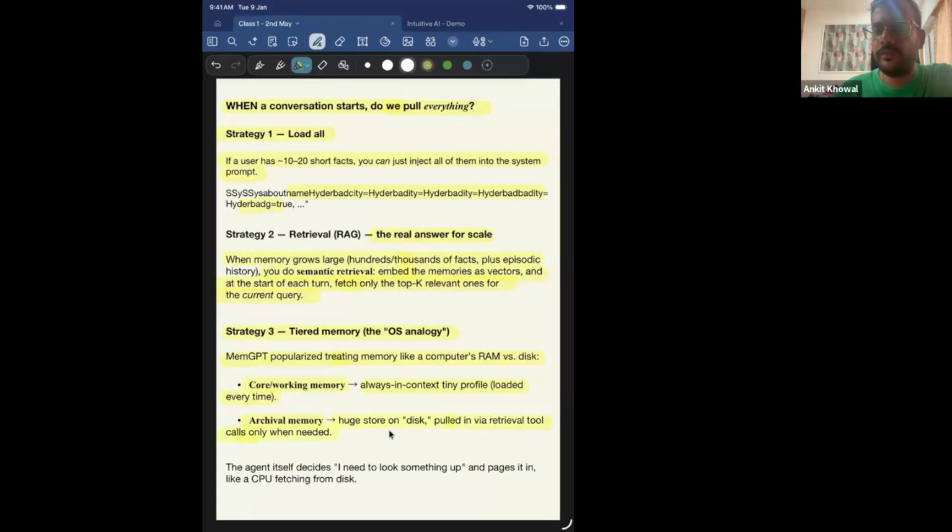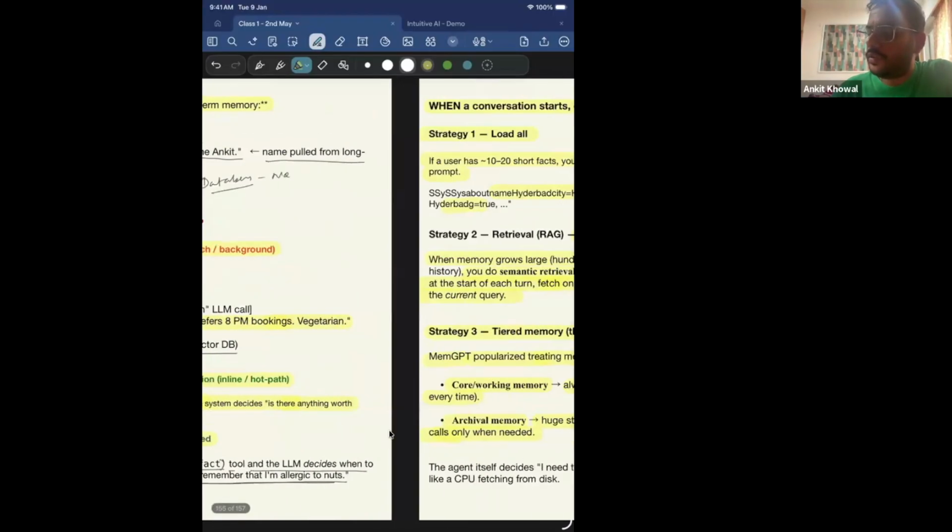When I need specific information, what it means is, some basic information about the user, I will keep in the core working memory or in the RAM, right? And if there is a lot of specific information about the user, then I store it into a database and only pull it when it's required. Okay, so that is what MemGPT does, and this is called tiered memory, right?